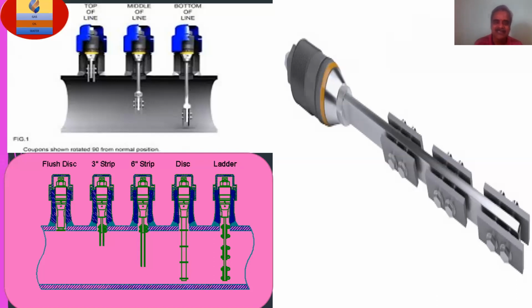Now, these are called corrosion coupons. They are available in different shapes. A corrosion coupon is an inline intrusive corrosion monitoring device used widely in oil and gas assets. It's the most important thing.